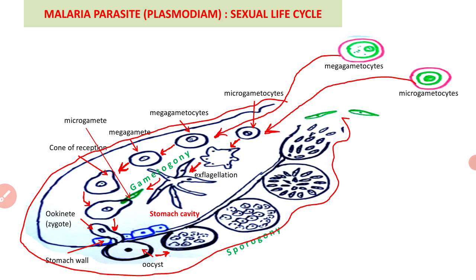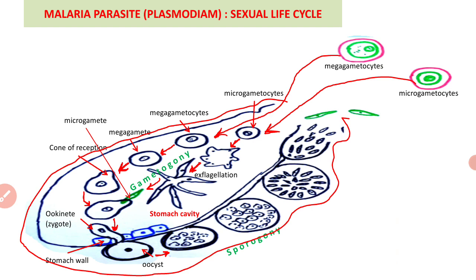Later on, slender finger-like sporozoites are formed in each cyst.